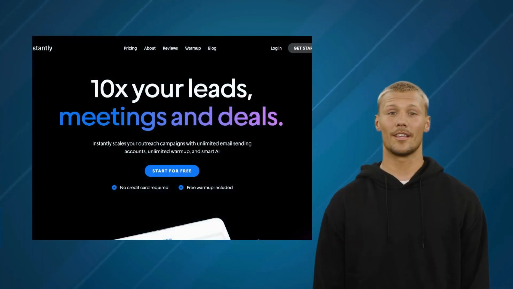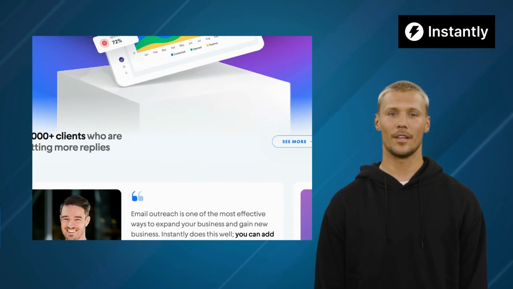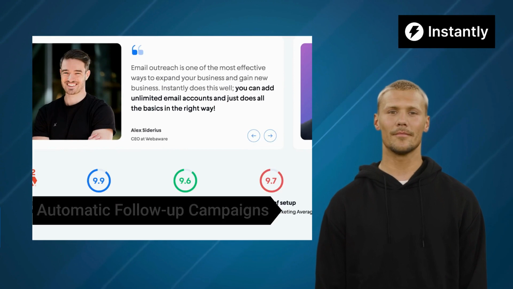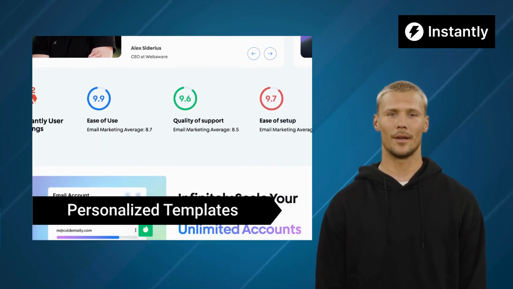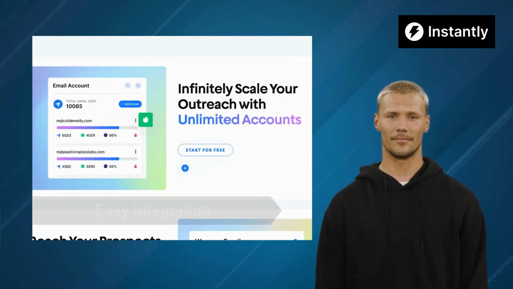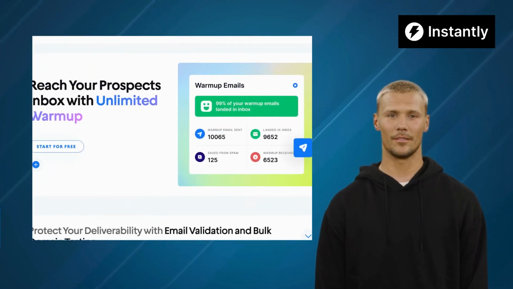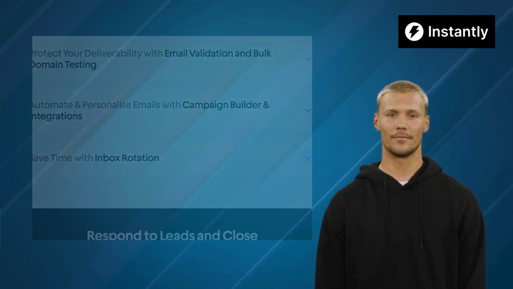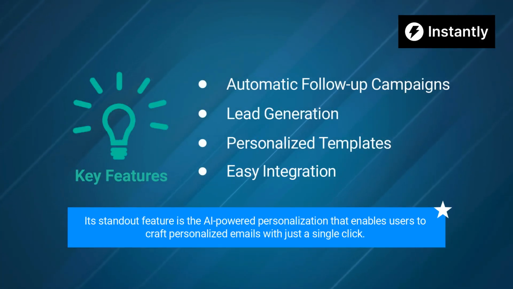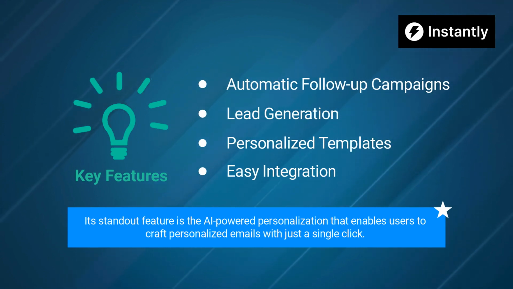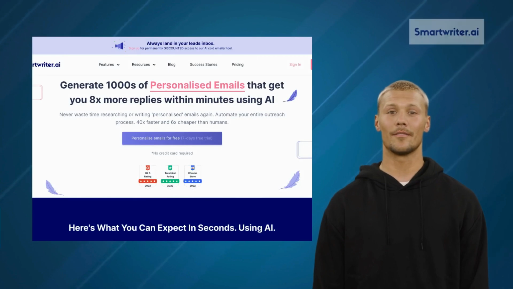The first alternative is Instantly. Instantly is a powerful email outreach automation platform designed to help marketers scale and optimize their email campaigns. It provides features such as automatic follow-up campaigns, lead generation, personalized templates, and easy integration. This innovative tool provides users with the ability to send a massive number of monthly emails with an unlimited number of email accounts. Its standout feature is the AI-powered personalization that enables users to craft personalized emails with just a single click.